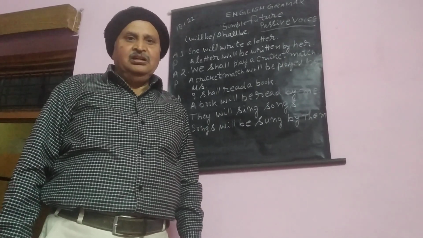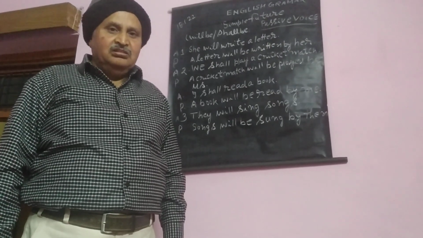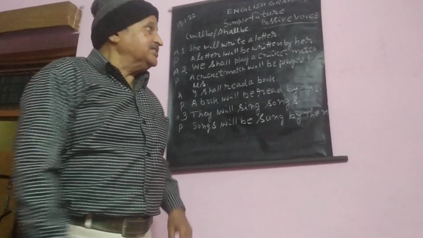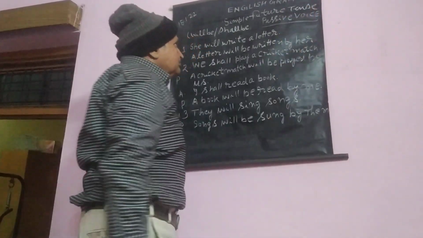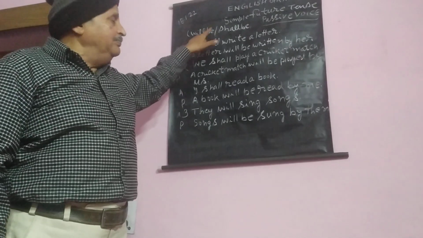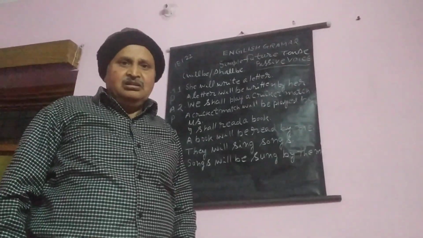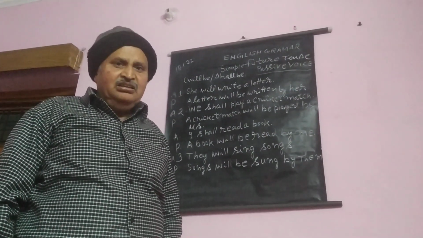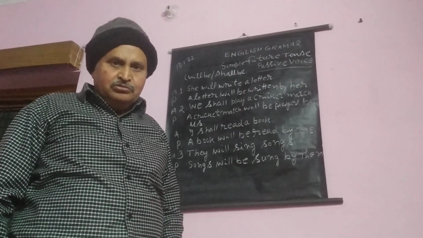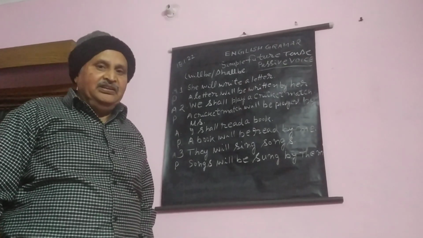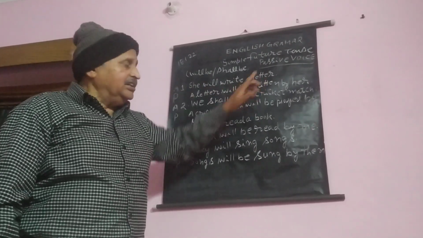Children, now today I am going to tell you about passive voice for simple future tense. In this tense we use will be and shall be. If the subject is I, we use shall be. If the subjects are they, he, she, you, we use will be, according to tense. She will write a letter.